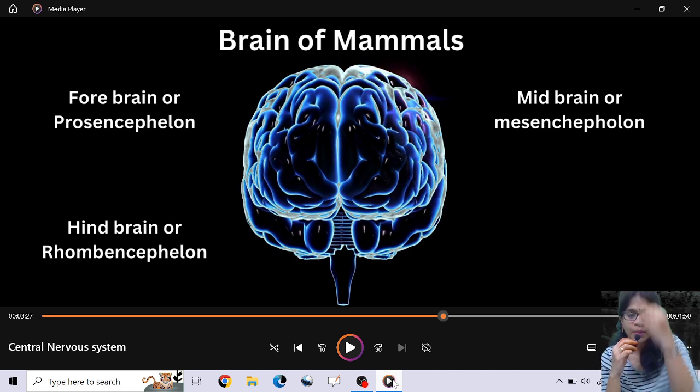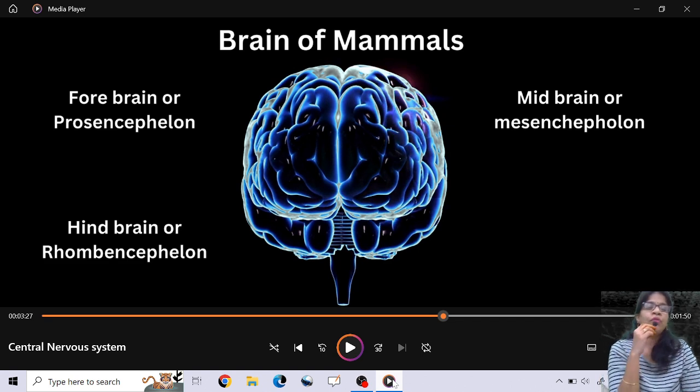These optic lobes are helpful for stimulus received through vision. The cerebral hemisphere is so large that it covers the whole midbrain.